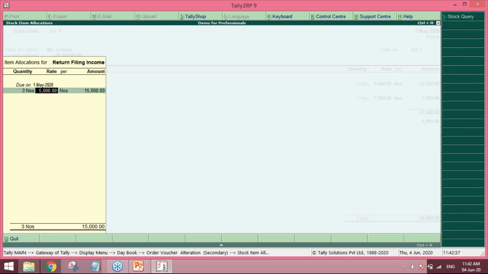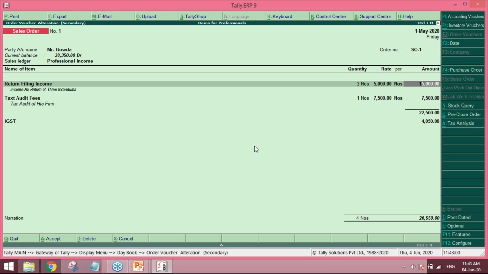Now in this case, suppose Mr. Gowda has confirmed, and he has asked me for the return filing of three individuals. There are three individual persons in his family. So I will set the quantity as 3, at 5,000 per individual income tax return. And say the tax audit fees of his firm will be 1,07,500. Accordingly, I have created a sales order. In this sales order, I'm also putting the IGST and saving it.